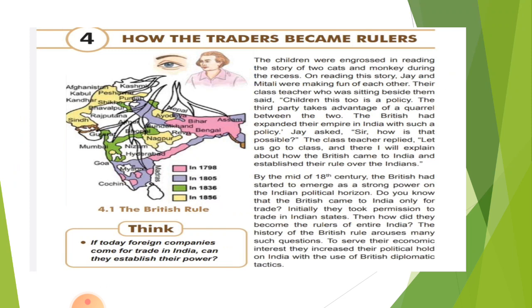See, traders, who were the traders? The traders were the merchants from various countries who came to India by sea route, and they wanted to trade with India. Why? Because the commodities of India were in great demand, like silk, cotton clothes, muslin, black pepper, spices, etc. They were in great demand, and the traders wanted to increase their demand in the European countries. So they came to India, and how these traders slowly became the rulers, we'll see in this chapter.